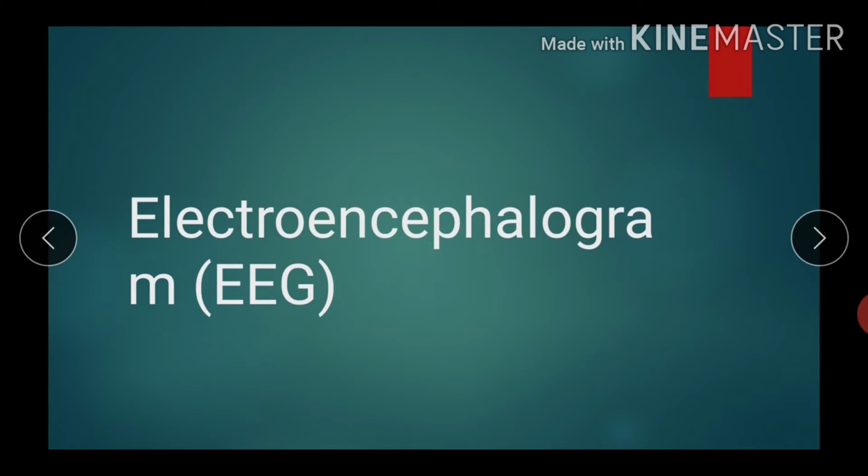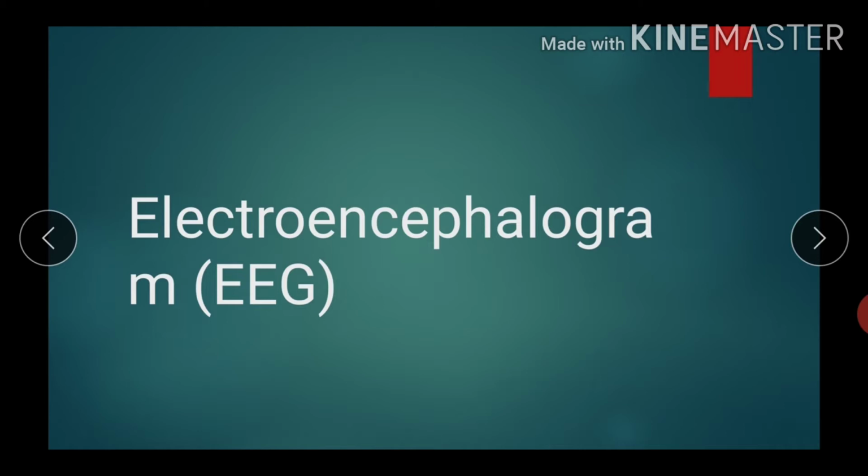Because of that dipole, electrical current flows from the negative side to the positive side, and this flowing current is picked up by an electrode. So whenever the heart muscle is activated, this dipole is formed, and due to that dipole an electrical current is generated, which is picked up by the electrode.